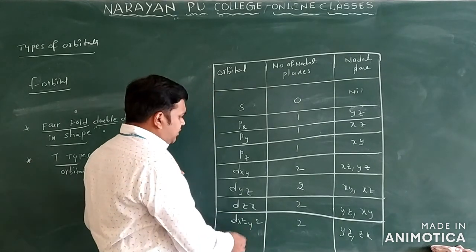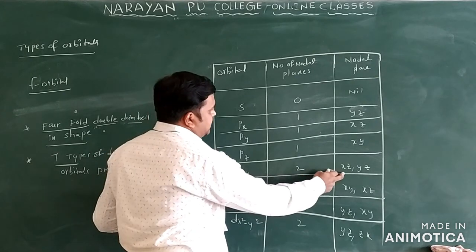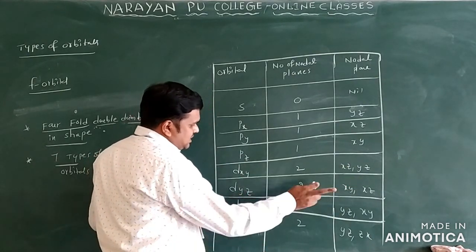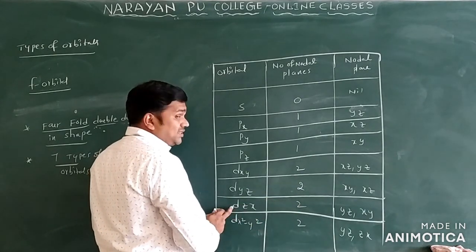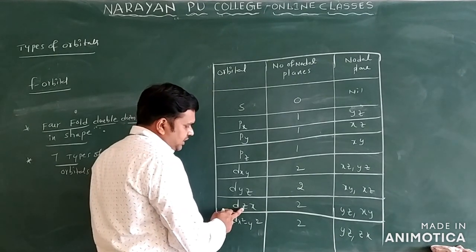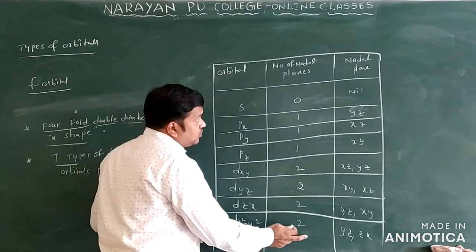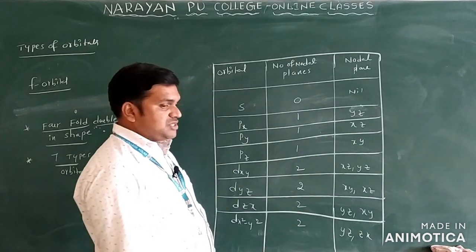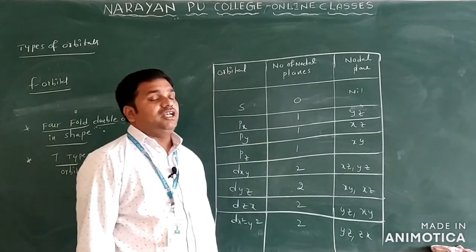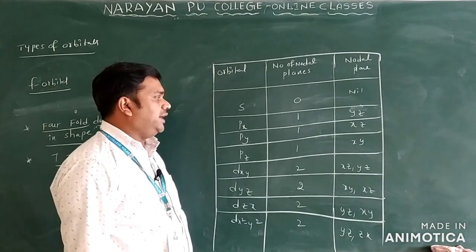Come to dxy, dyz, dzx. For dxy we have 2 nodal planes, one is xz and one is yz. For dyz we have 2 nodal planes, xy and xz. For dzx the number of nodal planes is 2 only: yz and xy. For dx square minus y square we have 2 nodal planes, and the possibilities are yz and zx. So you have to easily identify the number of nodal planes and which nodal planes they are.